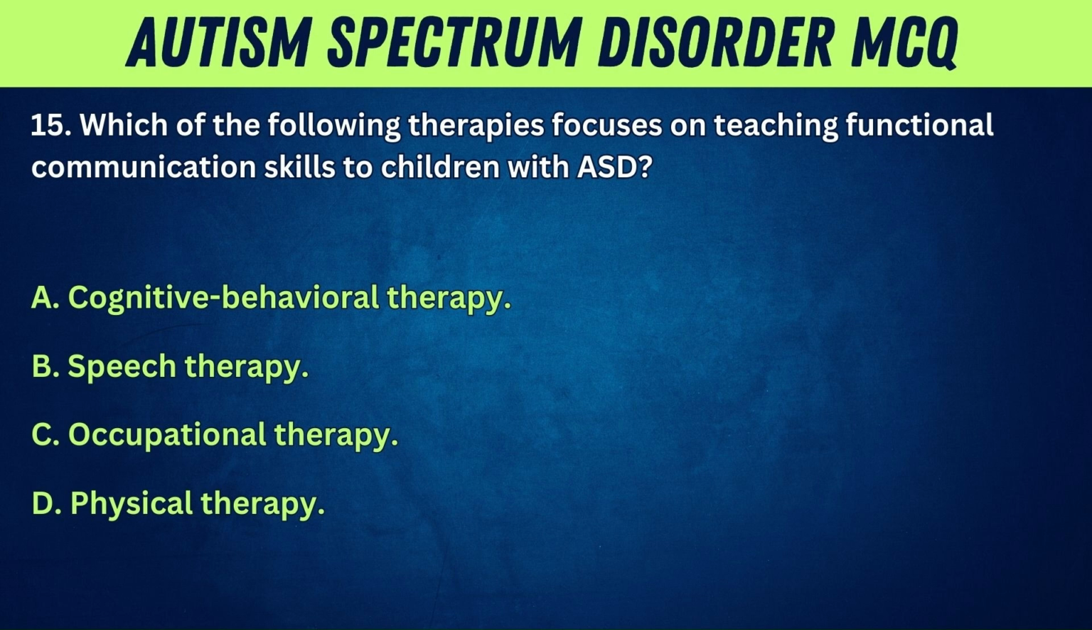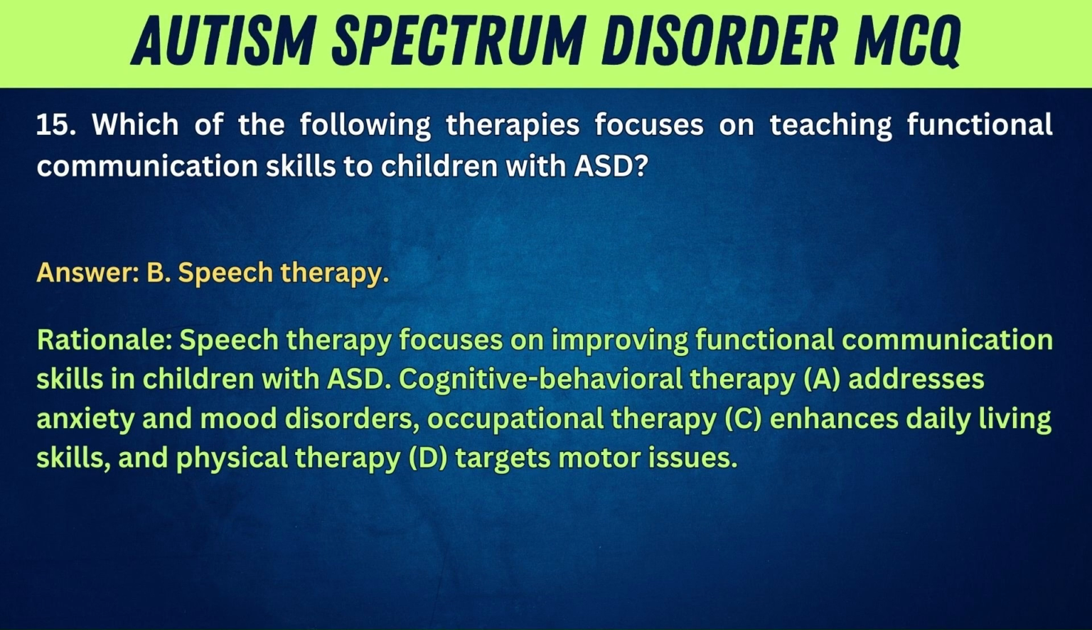15. Which of the following therapies focuses on teaching functional communication skills to children with ASD? A. Cognitive behavioral therapy. B. Speech therapy. C. Occupational therapy. D. Physical therapy. Answer: B. Speech therapy. Rationale: Speech therapy focuses on improving functional communication skills in children with ASD. Cognitive behavioral therapy, A, addresses anxiety and mood disorders. Occupational therapy, C, enhances daily living skills, and physical therapy, D, targets motor issues.